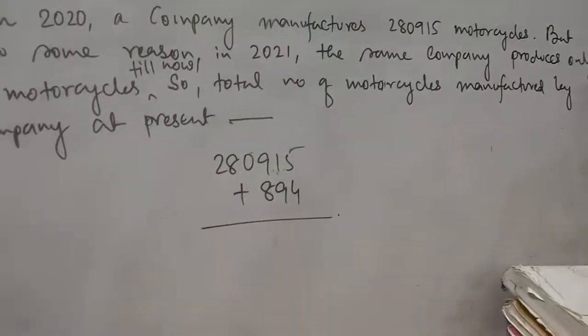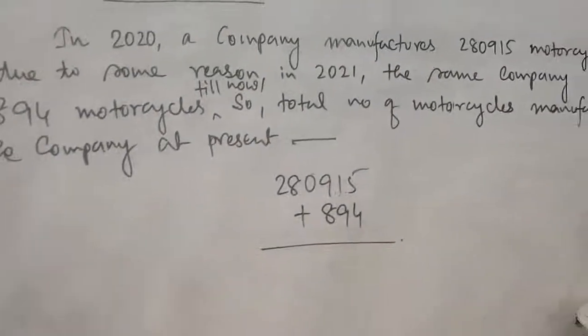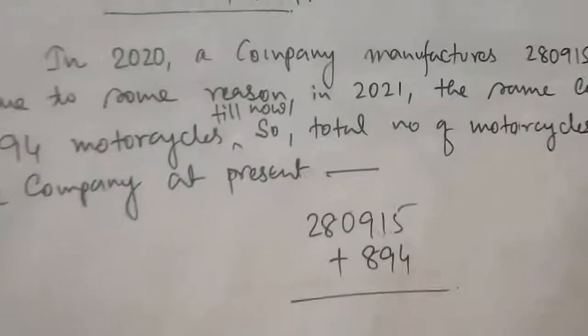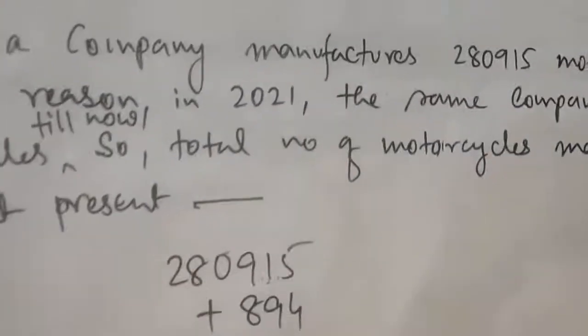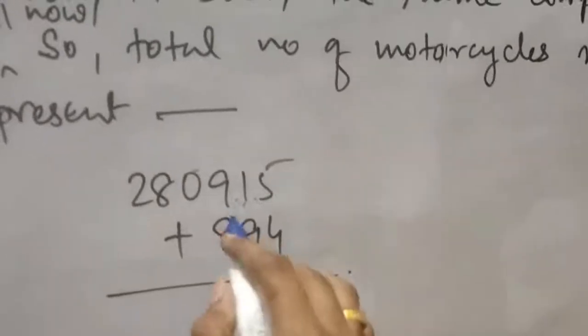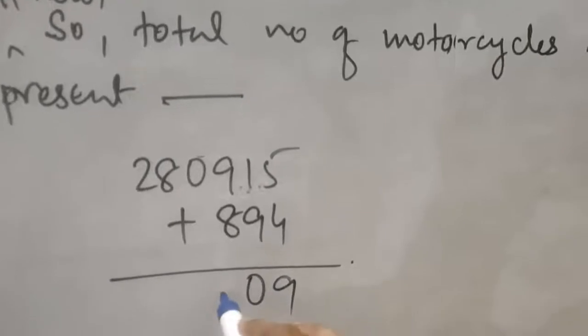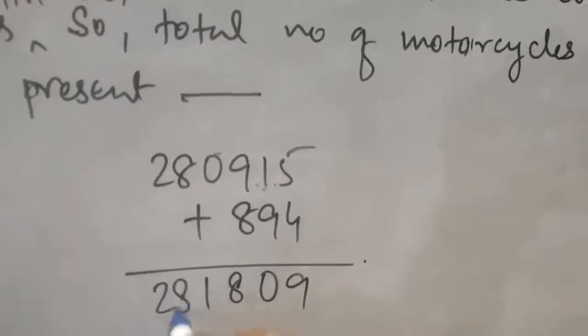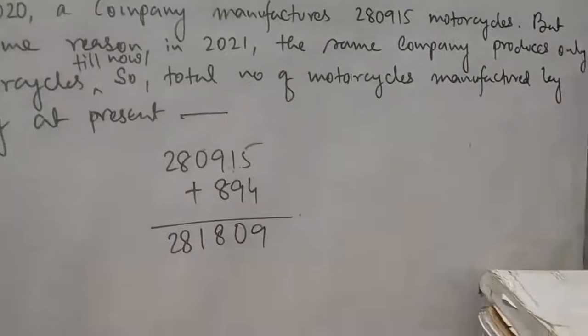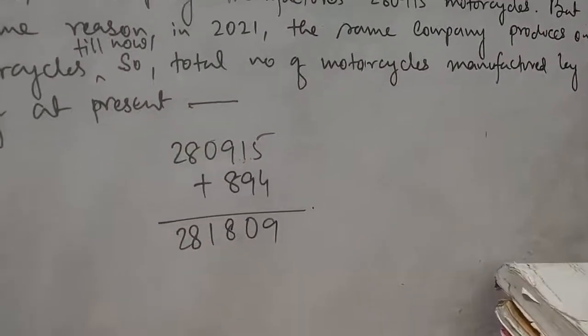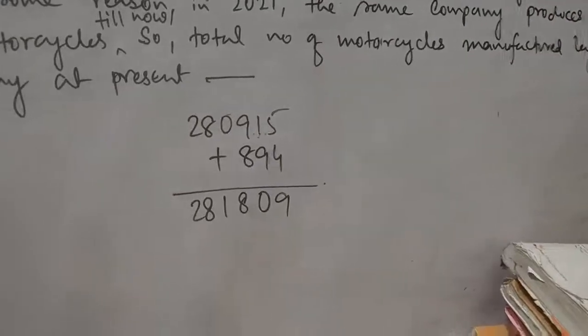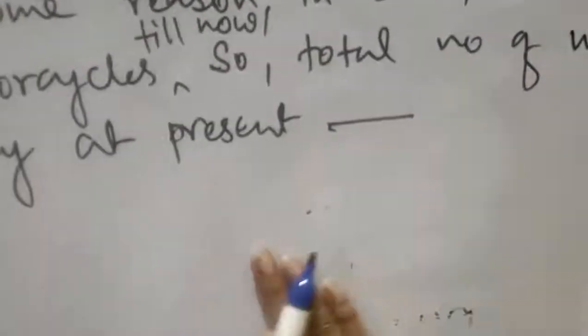So total number of motorcycles at present the company produces, you will add them both. 5 and 4 are 9. 2811809. Clear? So like this you will make a story, any story which is perfect or suitable for the given question. Let's take another sum.